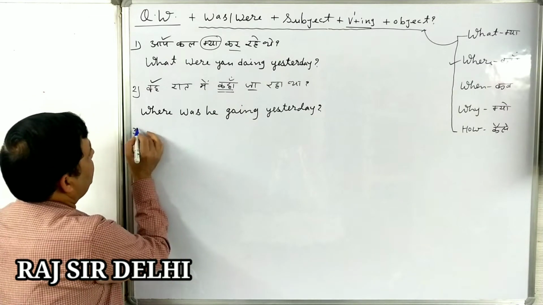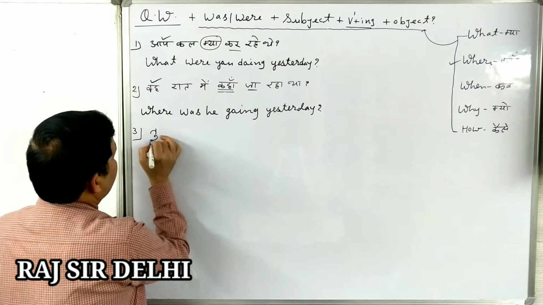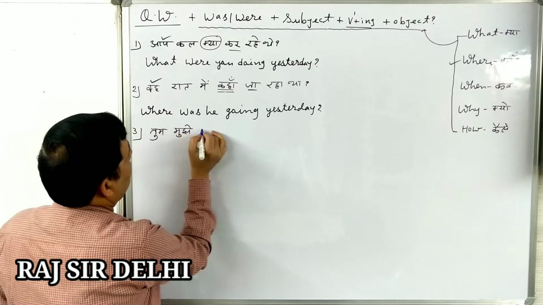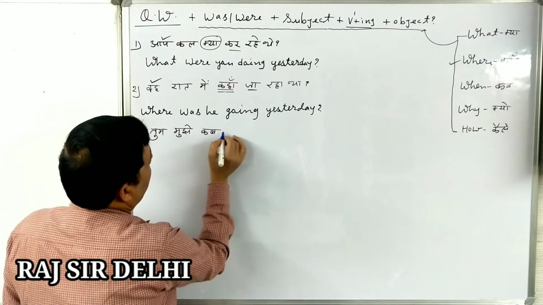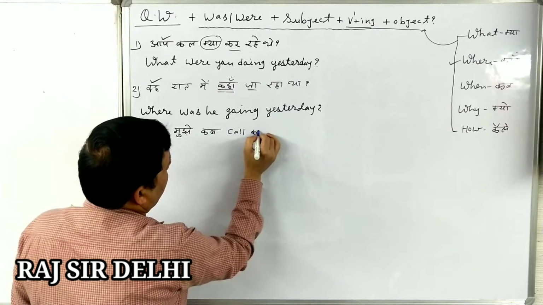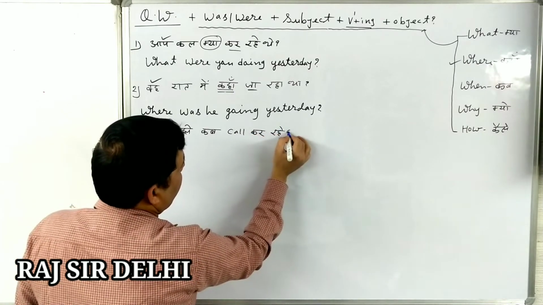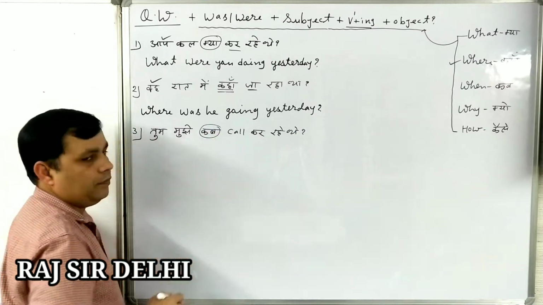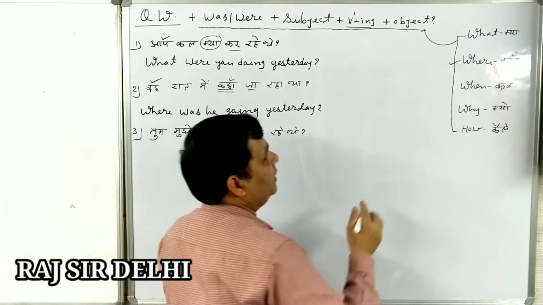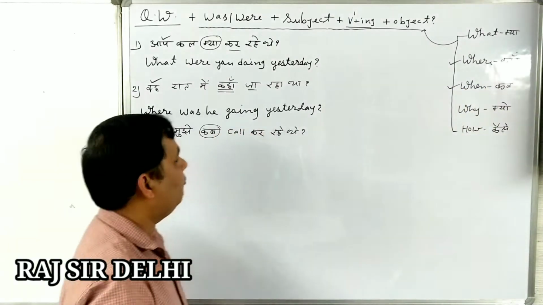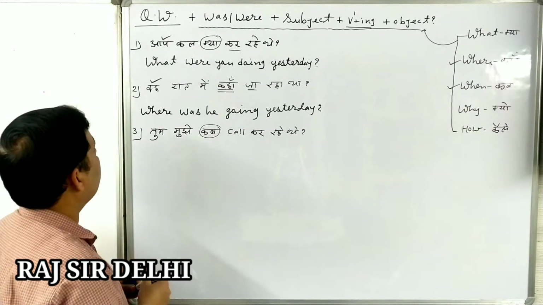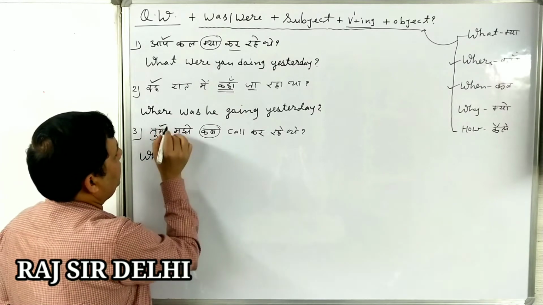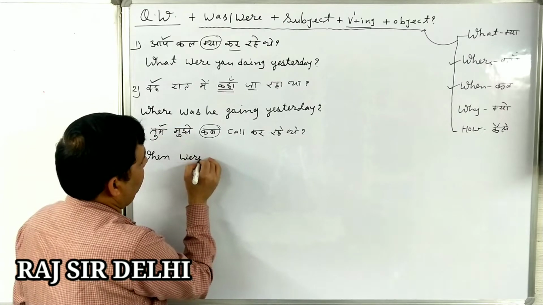Now the third sentence is: Tum mujhe kab call kar rahe the? Again, this one kab is a question word. We should write when. Okay dear students, so when, subject you, we will write were.